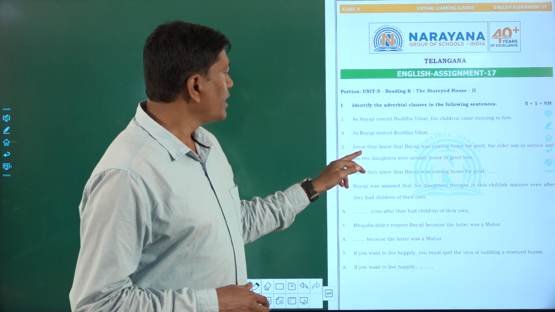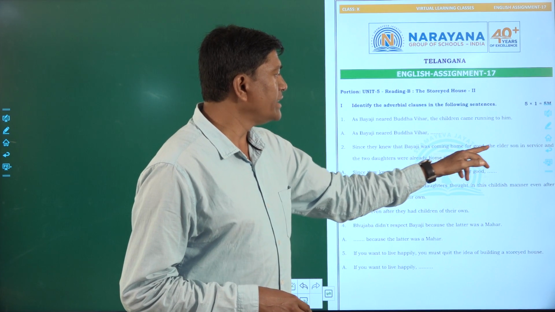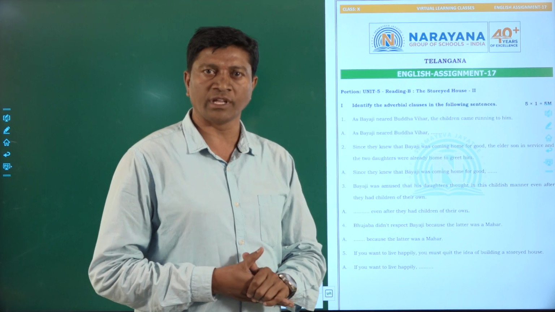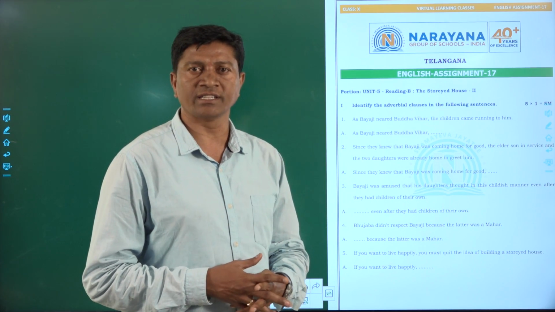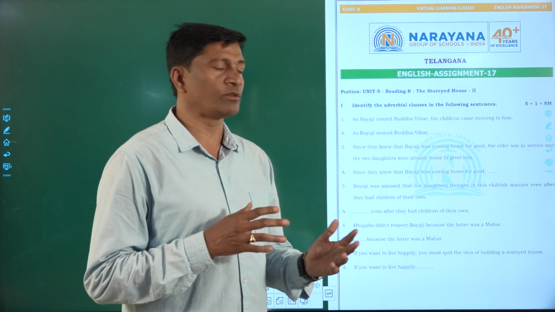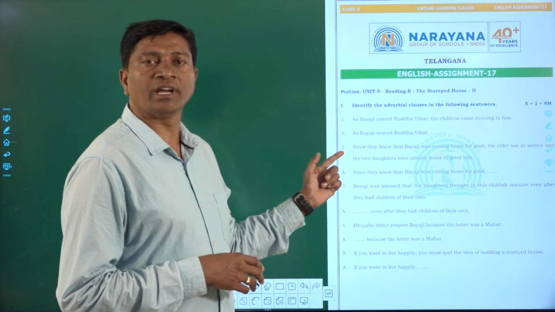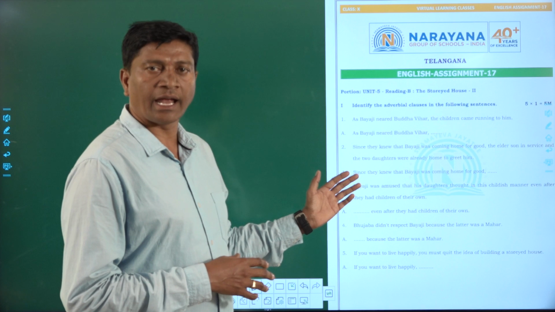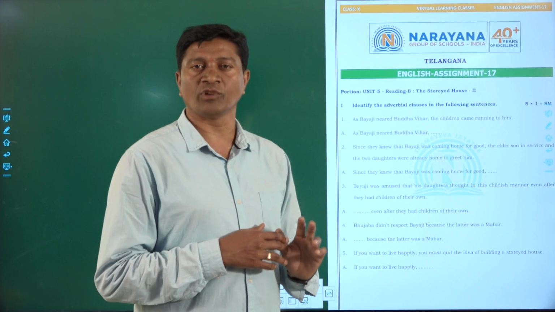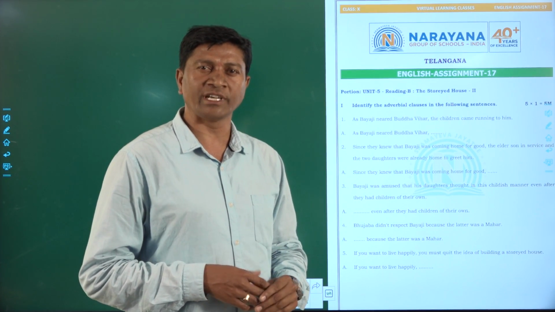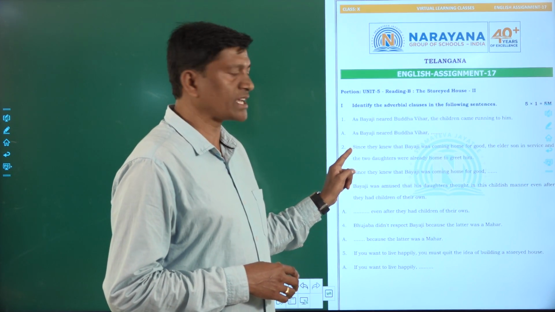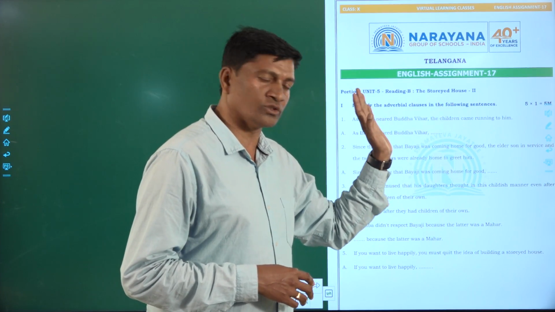Next one, since they knew that Bayaji was coming home for good, the elder son in service and the two daughters were already home to greet him. When he came to the village, his elder son and his two daughters were there to welcome him, because the remaining sons were working in some other places. Since they knew that Bayaji was coming home for good, for a good purpose, after his retirement, he was coming to the village, right? So what is the adverbial clause in this?